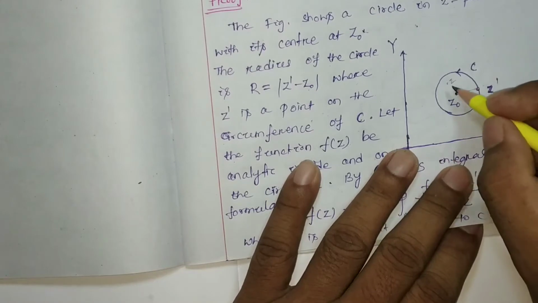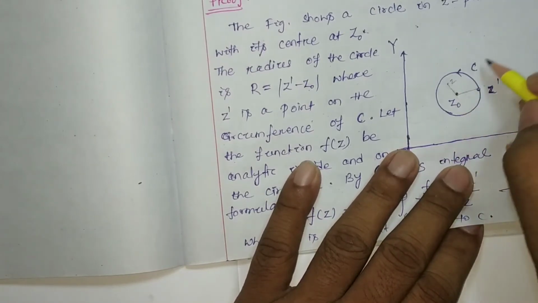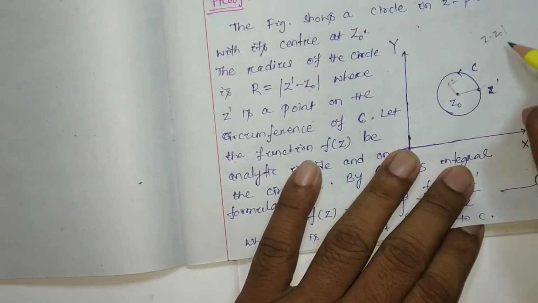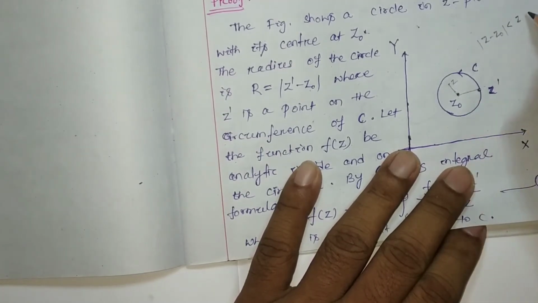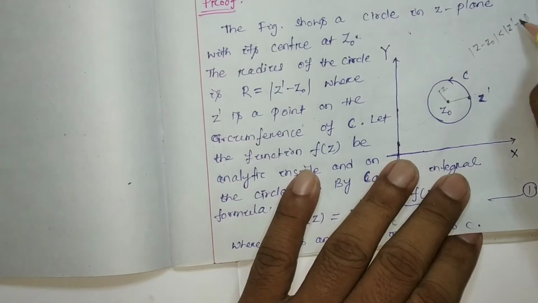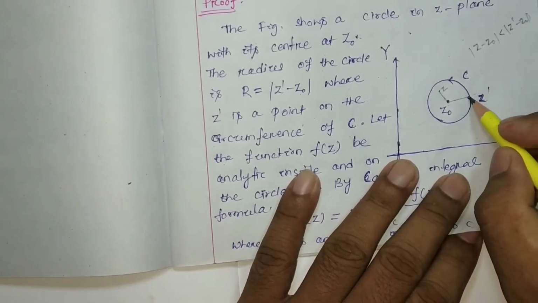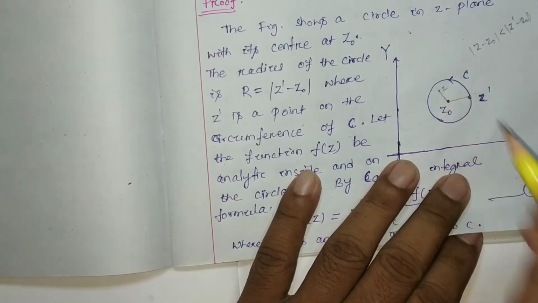The length |z - z0| will always be less than |z' - z0|, because z' is on the circumference of the circle, but z is any point inside the circle.